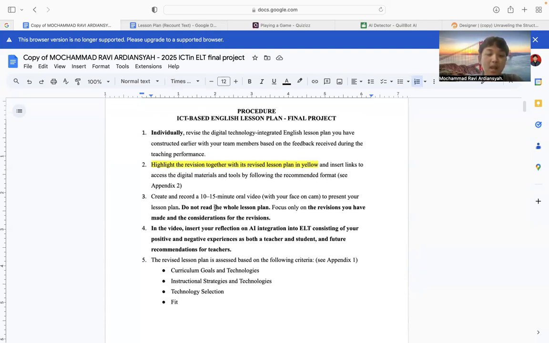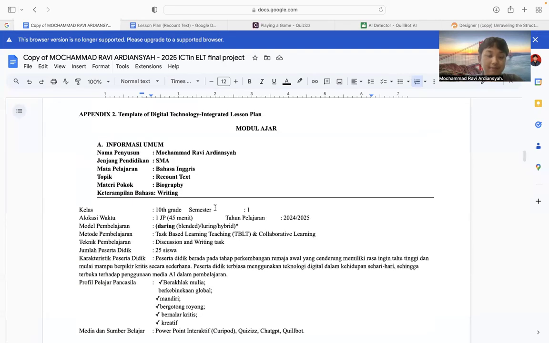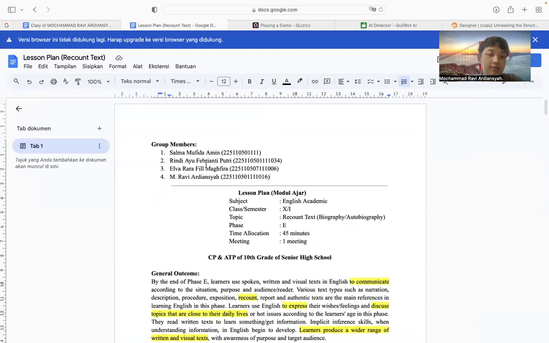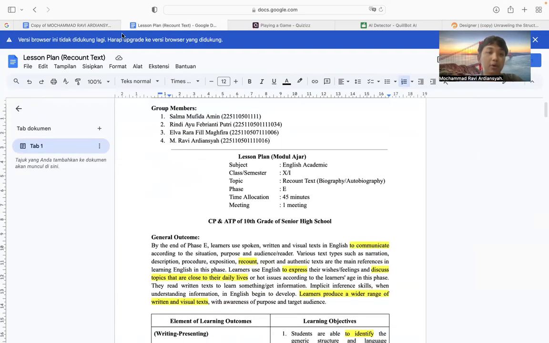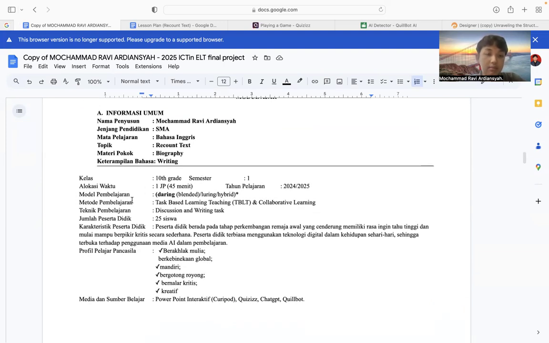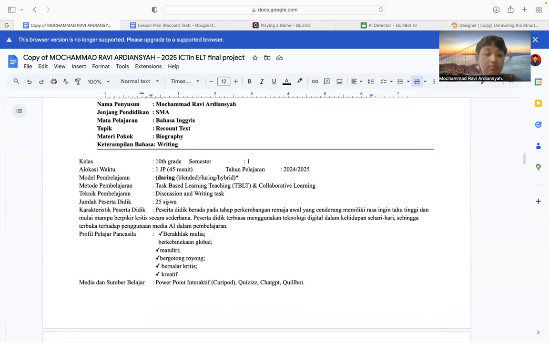So this is my lesson planning after I revised it individually, and this is the lesson plan for our group. This is for senior high school SMA, bahasa Inggris, recount text, biography in writing, and then the mode pembelajaran is daring, and the metode pembelajaran is TBLT and collaborative learning, teknik pembelajaran discussions and writing tasks.